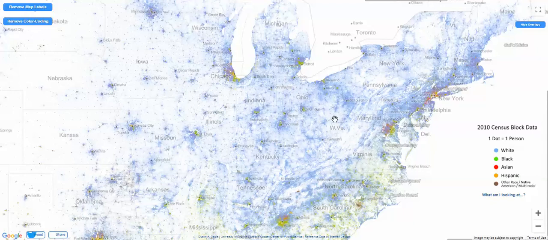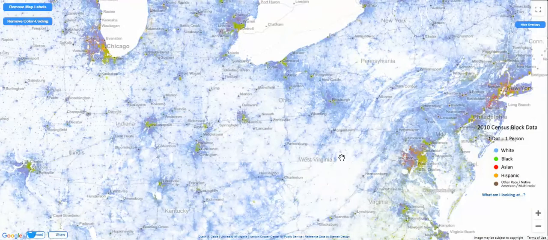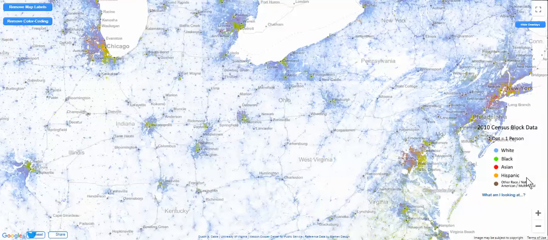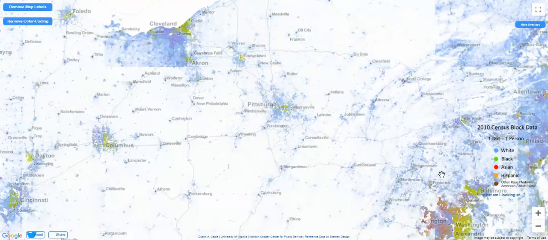So if we look at just Pennsylvania for the moment and into Ohio, where I've learned most of you are from, the general color of the map is blue, which indicates predominantly Caucasian white populations. But if we begin to zoom in, what we notice very quickly is that our urban areas, for example, here's Pittsburgh, Youngstown, Cleveland, the characteristics of their populations begin to be very, very different.